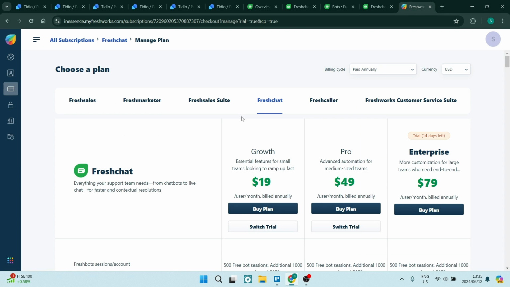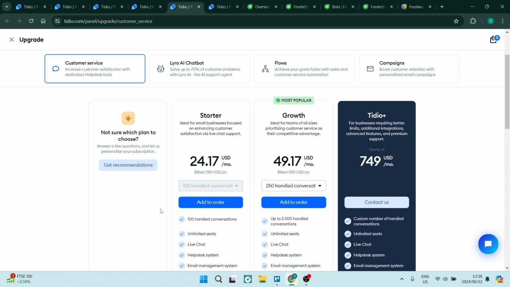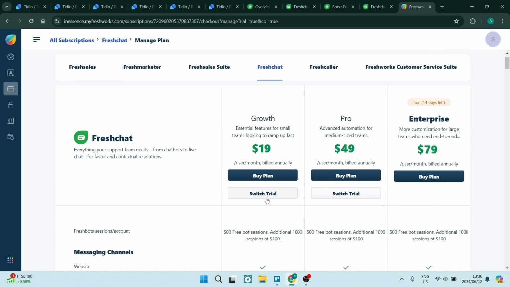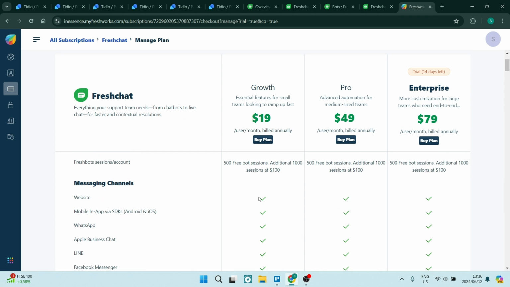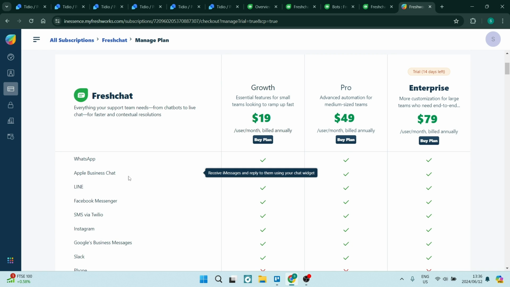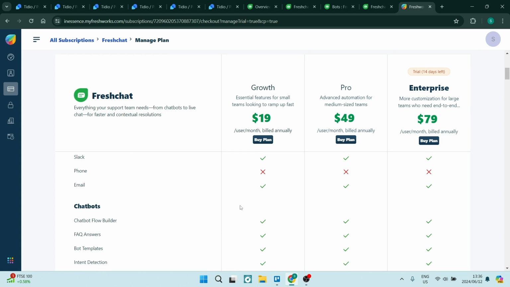Let's have a look at some of the pricing over here. As you can see, they have, again, a couple different options, but we're looking at Freshchat directly. And here you can see they start out at $19. Now, if you want to go ahead and compare that 19 to the 24.17 that we have with Tidio, it is a couple dollars less. And you can also see that they offer a couple premium features. You can also integrate things like WhatsApp, an Apple Business Chat, and Facebook Messenger, which also make your chatting a whole lot easier.